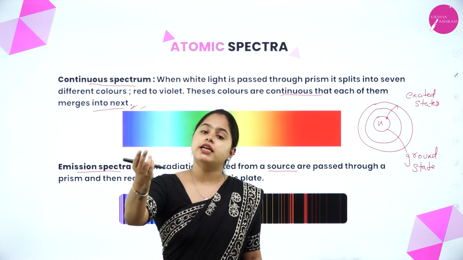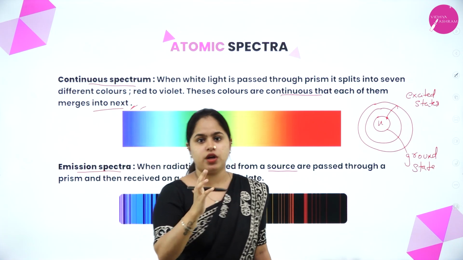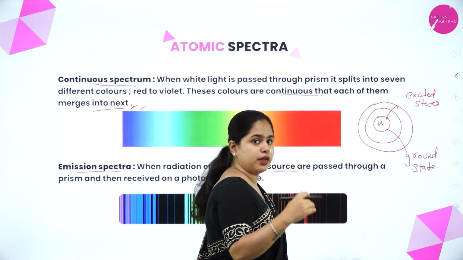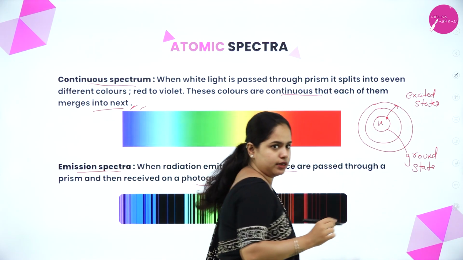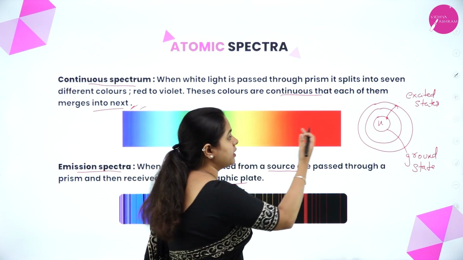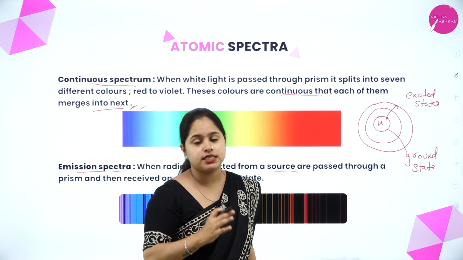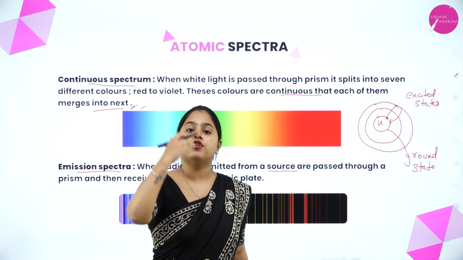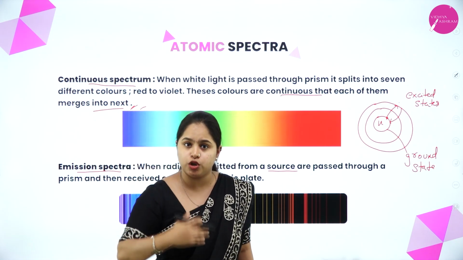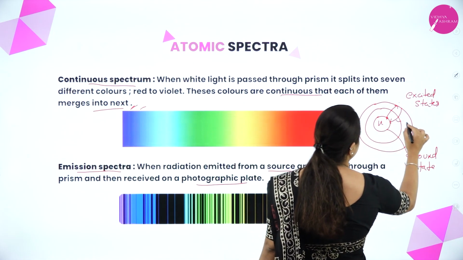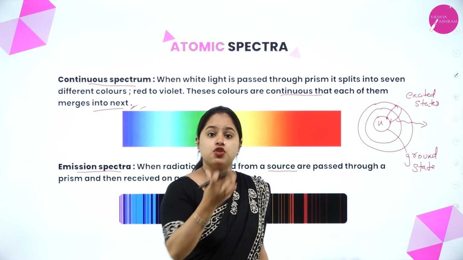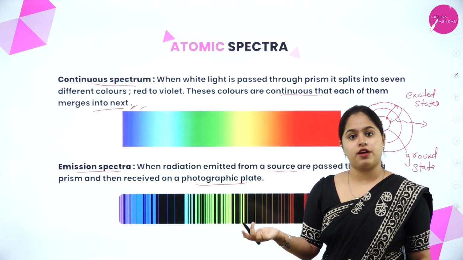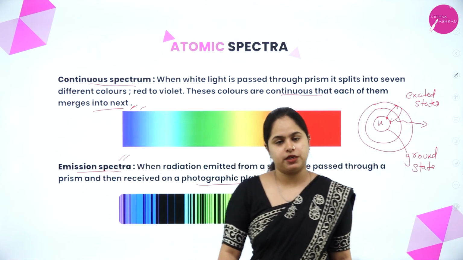So what happens? The electron from the excited state will come back to the initial state or the ground state. Let us say the electron from this energy level absorbed energy and moved to this higher energy state. As I said, it is unstable, so the electron can't remain in the excited state for a long period of time. It comes back to the ground state. When the electron comes from a higher energy level to the lower energy level, it emits radiations. Clear? When these radiations are passed through a prism and then obtained on a photographic plate, you obtain emission spectrum. Clear?